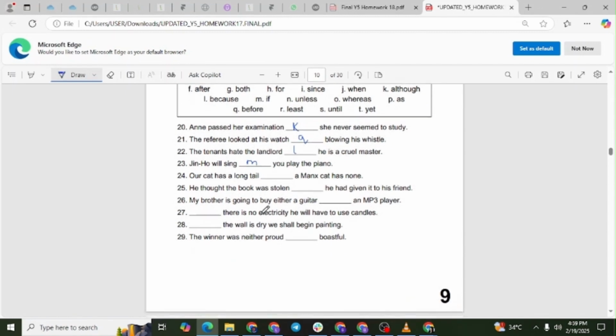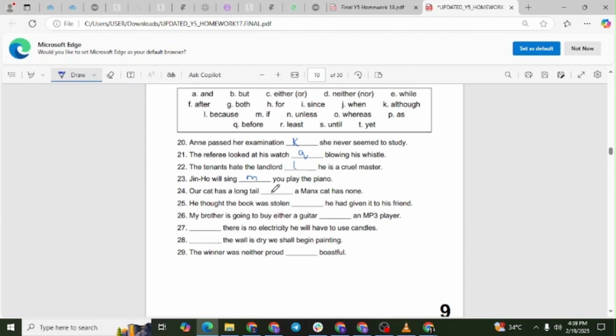Question number 24. Our cat has a long tail, blank, a Manx cat has none. The correct answer is letter B. Explanation. The word but is used to contrast two statements. One cat has a tail, but the other does not.